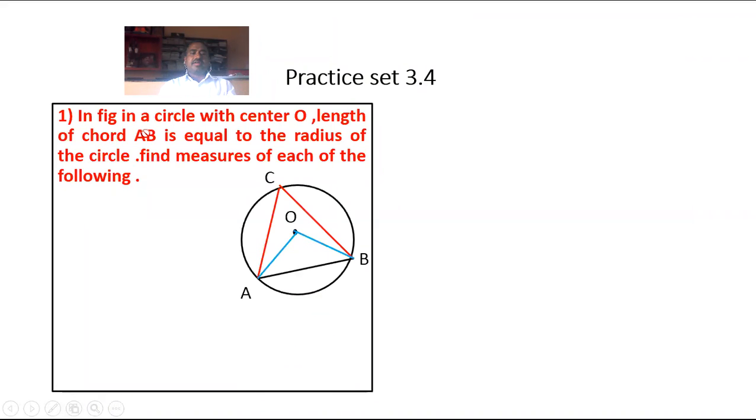In a figure, in a circle with center O, length of chord AB is equal to the radius of the circle. Find measure of each of the following. Number 1, angle AOB. Number 2, angle ACB. Number 3, arc AB. Number 4, arc ACB.